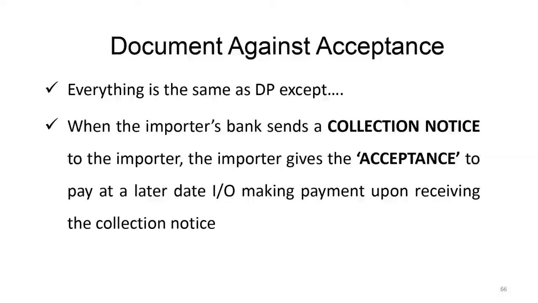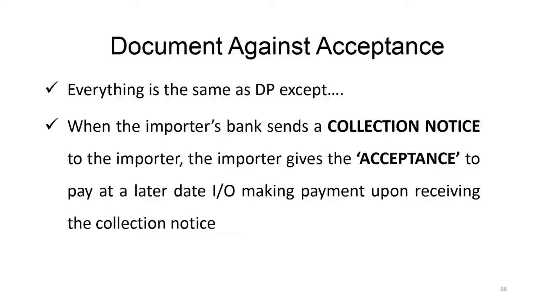Now after getting the goods released, let's say after a month or 2 months as agreed upon, Walmart says, I will not make the payment. Now what do you do? So in case of document against payment, Walmart will not be able to take the shipment without making the payment.